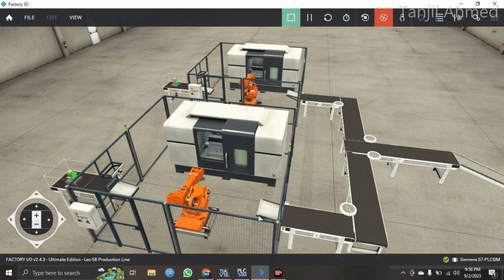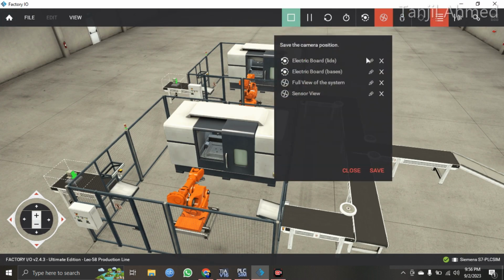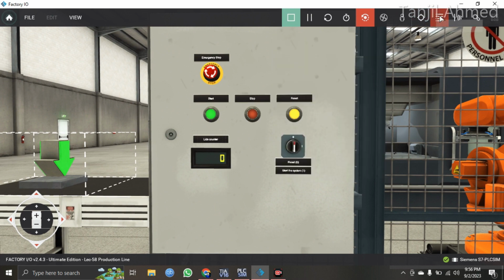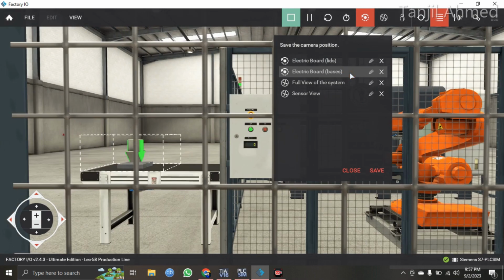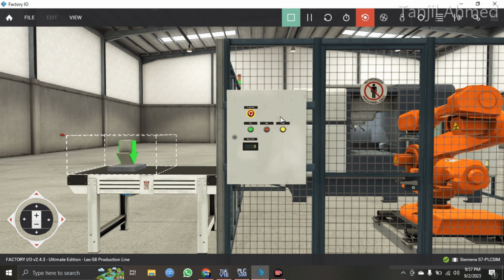That is what I have done here with a delay of 1 second for smooth operation. If you want to see, let me show the electrical board leads. This is the electrical board lead, and at the back we have the electrical board base. This is the base one.